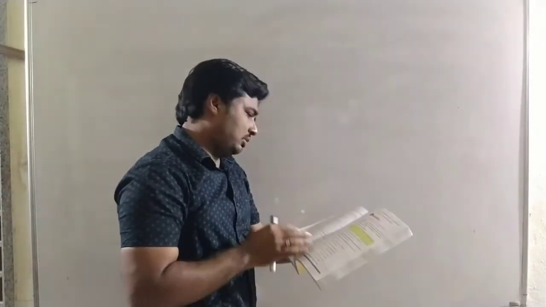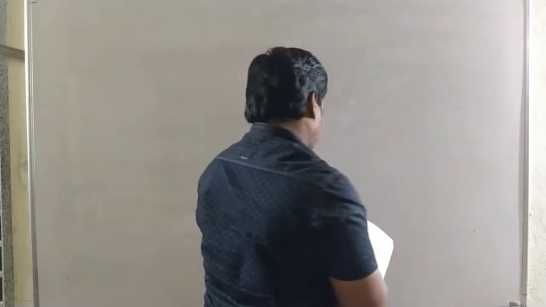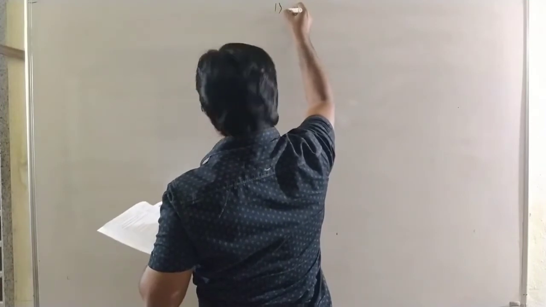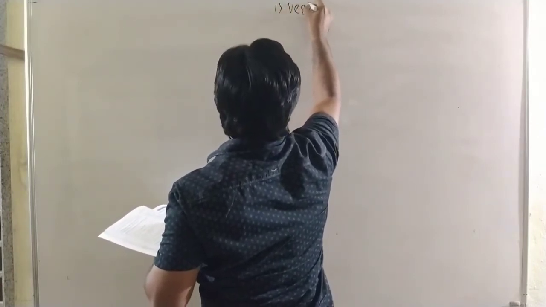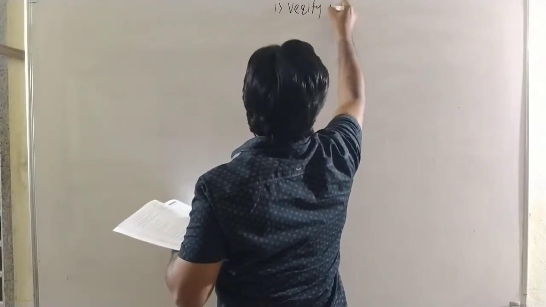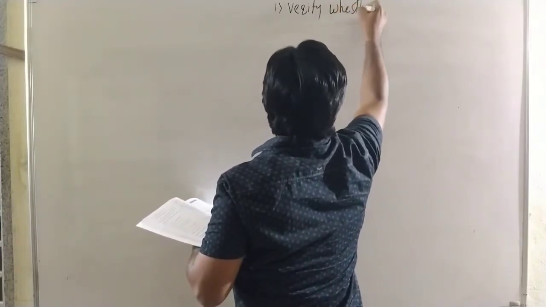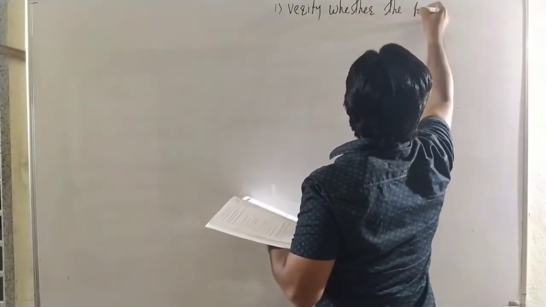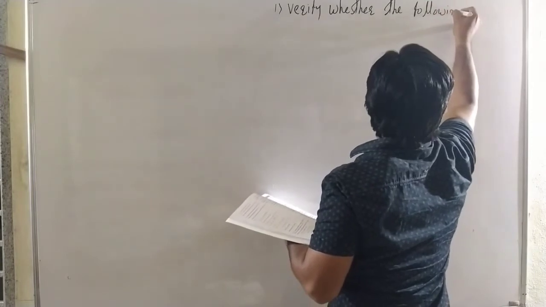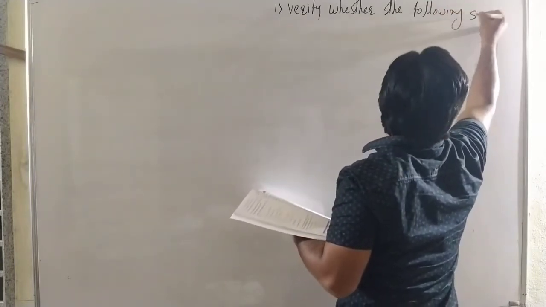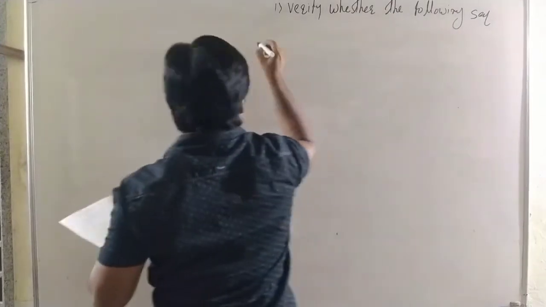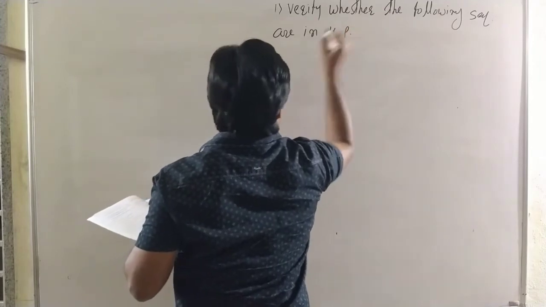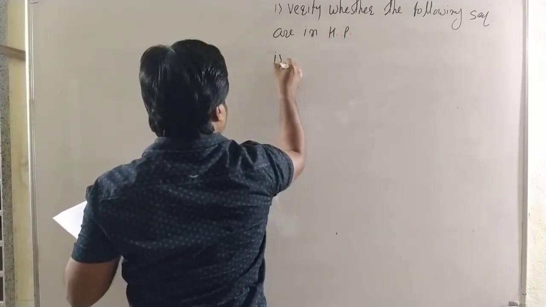Now we see examples on the harmonic progression in exercise 2.4. Here, example number 1: verify whether the following sequences are in harmonic progression. Okay.